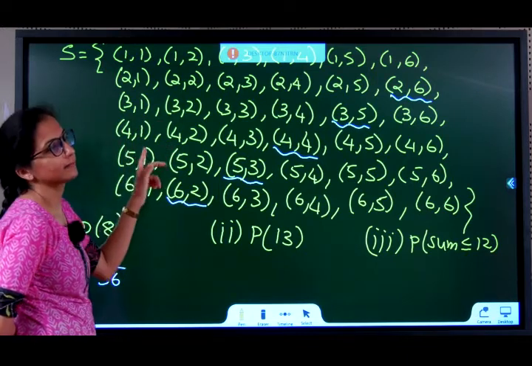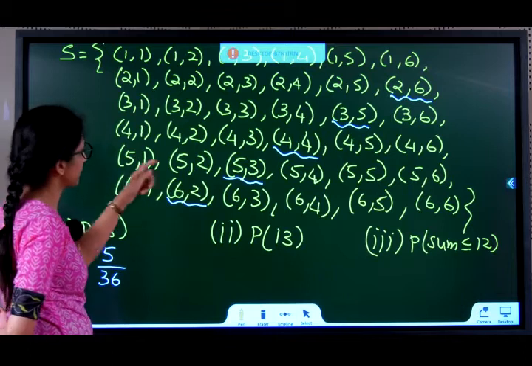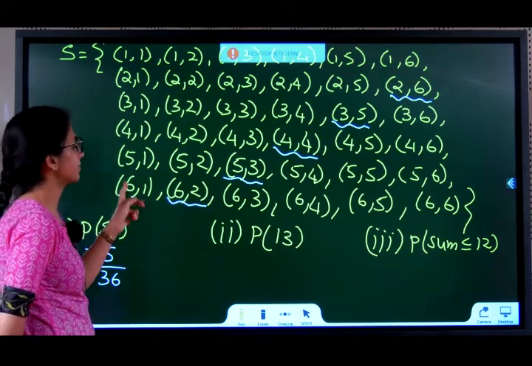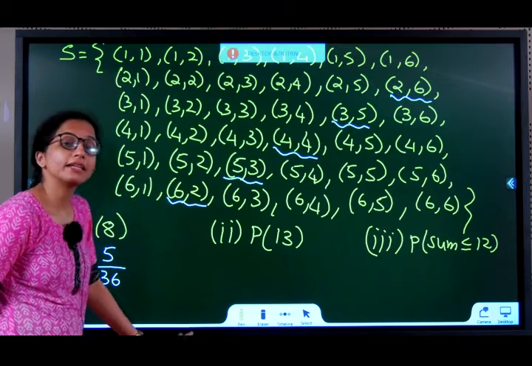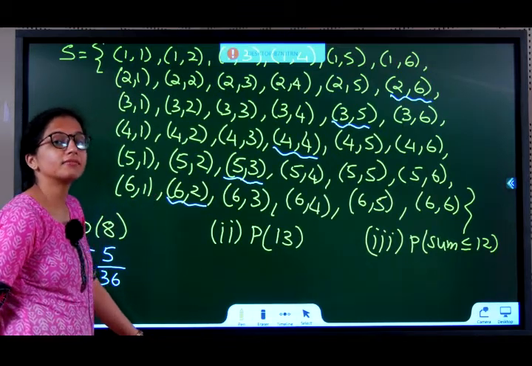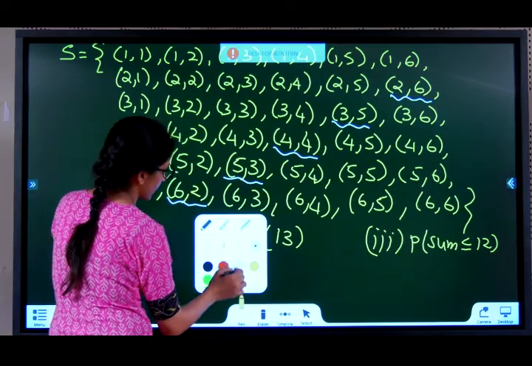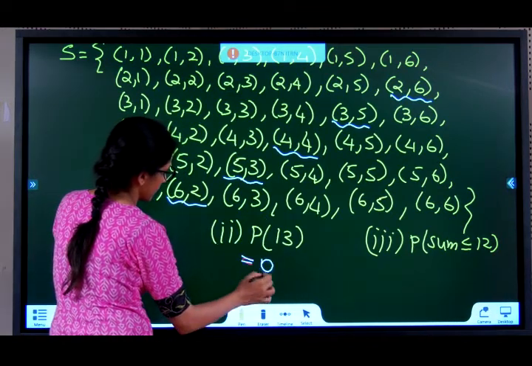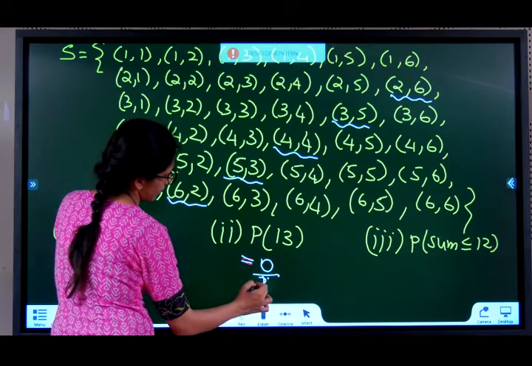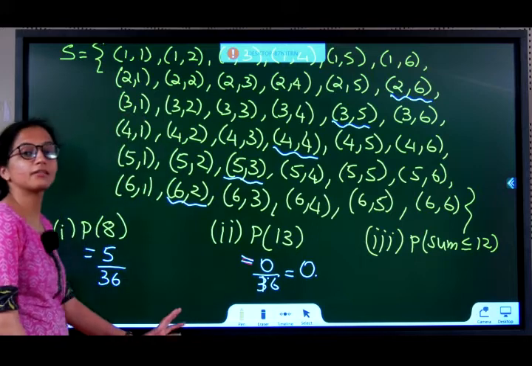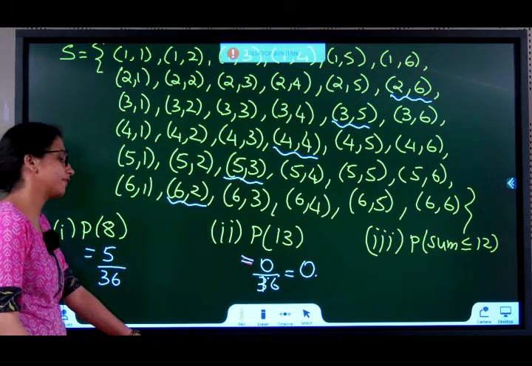5 and what is 13? 5 plus 8 is 13. Is 8 there? No. 6 plus what is 13? 6 plus nothing is 13. So, is there any two numbers that I add that I will get 13? No. So, there are 0 possible cases divided by 36. 0 by anything? 0. So, you will never get sum of two numbers on the dice that give 13.